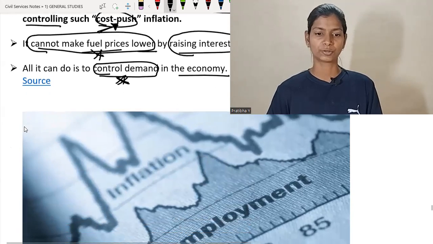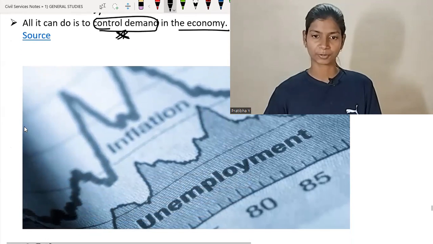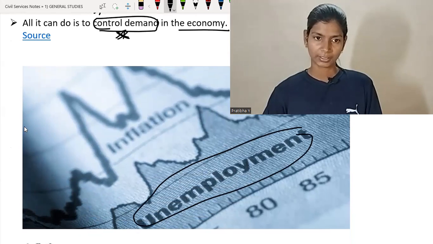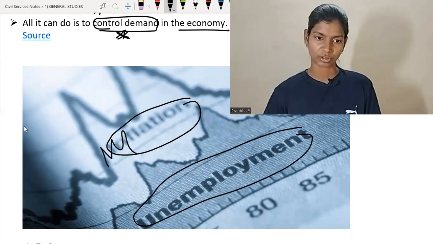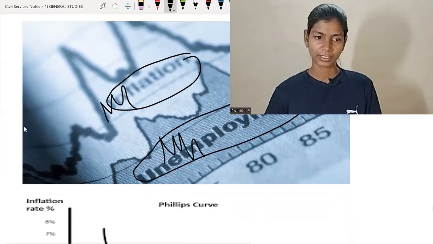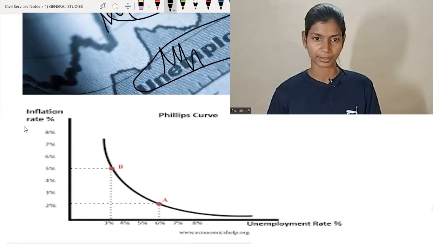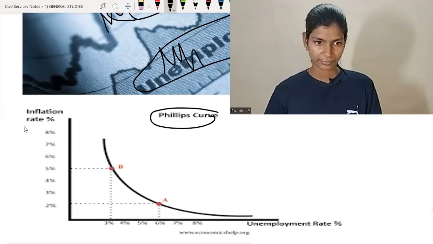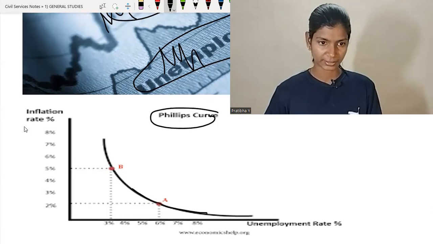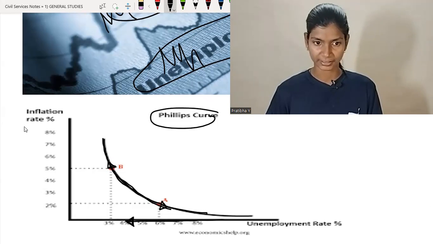So this is a very beautiful picture of how inflation and unemployment trade off. How is the relation between inflation and unemployment? Generally, when inflation is high, unemployment is on the lower side. In this graph you can clearly see, this graph is called a Phillips curve. When inflation increases, the unemployment rate decreases. Or you can say when unemployment increases, inflation decreases.